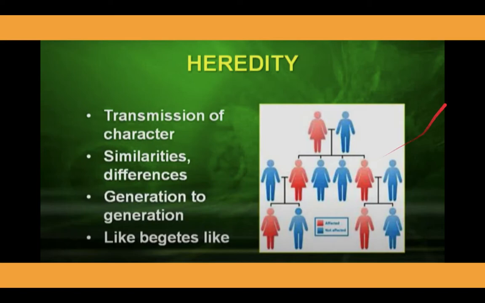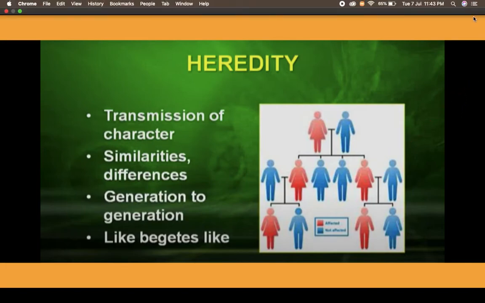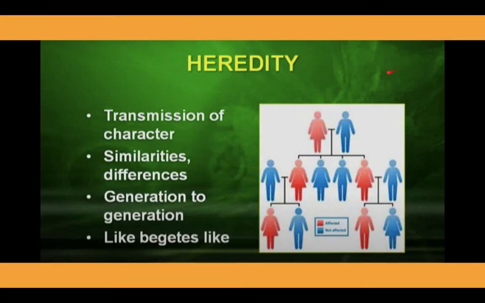Now, let's start to understand the basic concepts of genetics. The first biological term needed to understand genetics is heredity. In class 10th you have already studied heredity. Let's recall these terms, which help you understand genetics well.